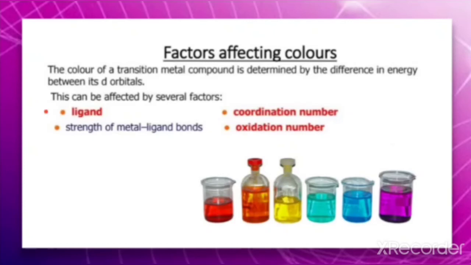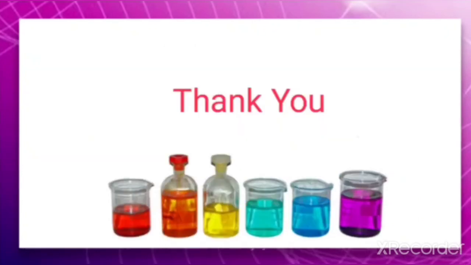They are the ligands, which we will discuss in detail in the next chapter on coordination compounds, then the strength of the metal-ligand bond, coordination number, and oxidation number. So this is what we have discussed about coloration in transition metal ions.